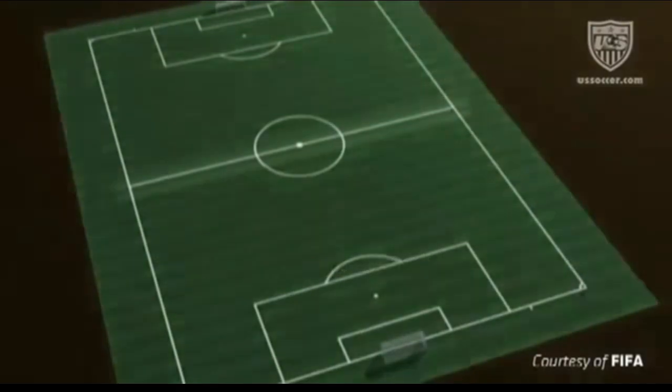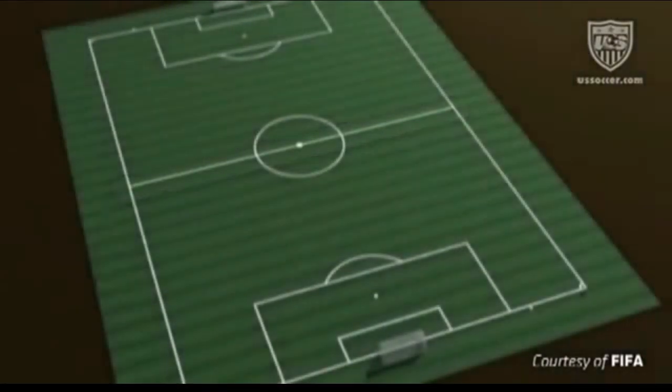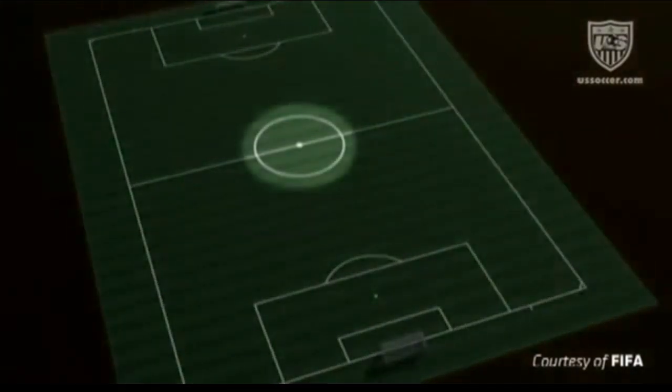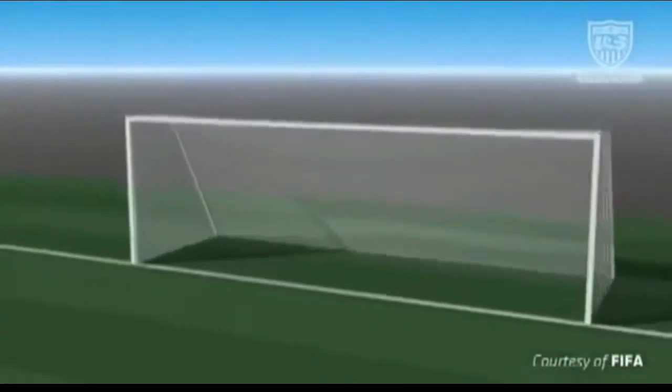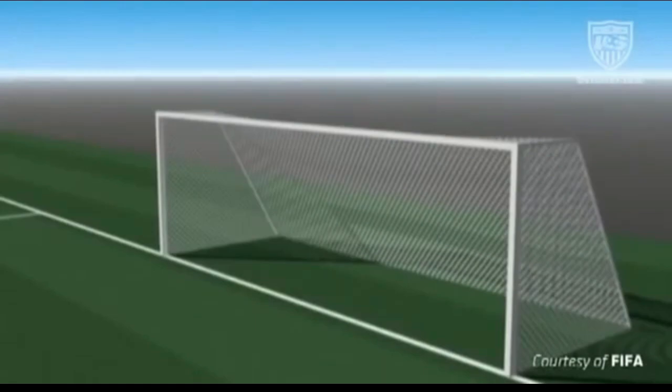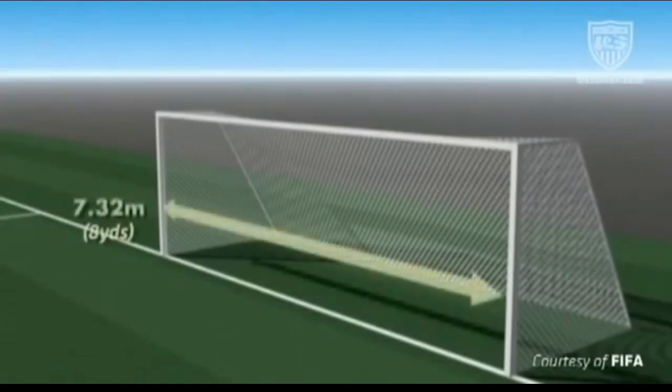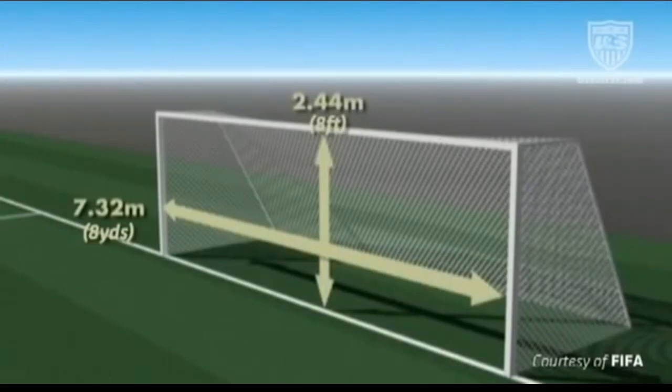The field has a center line and a center circle. The goalpost must be wide with the length between the posts of 7.32 meters and the height of 2.44 meters from the bottom of the crossbar to the ground.